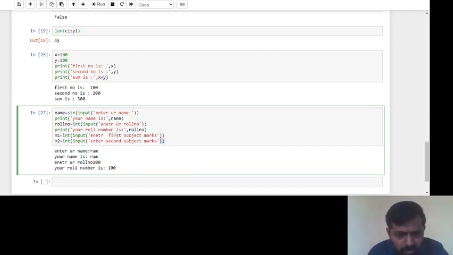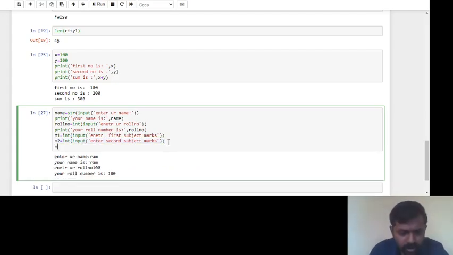Similarly, I'm trying to copy it, but it's not happening, so I'll take one more. We can restrict only for 3 subjects. So int input, enter third subject marks.